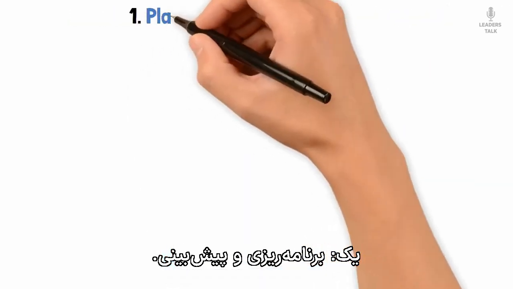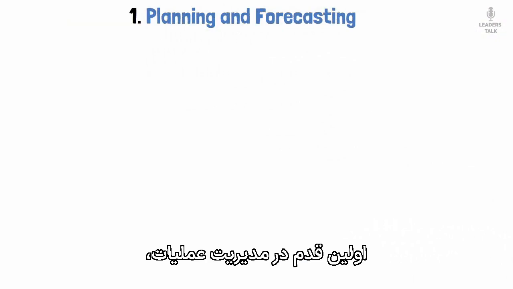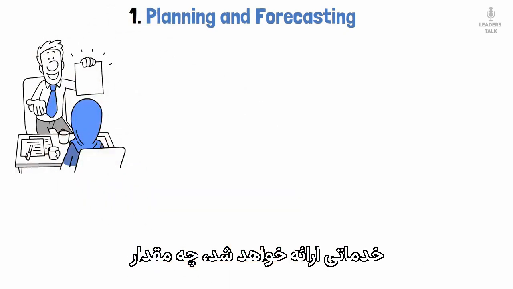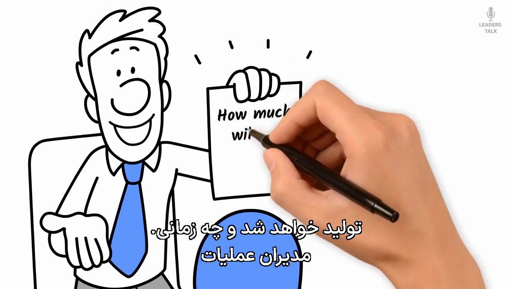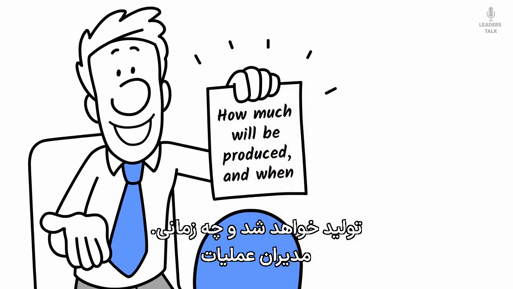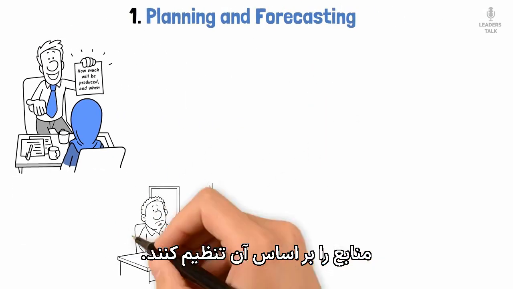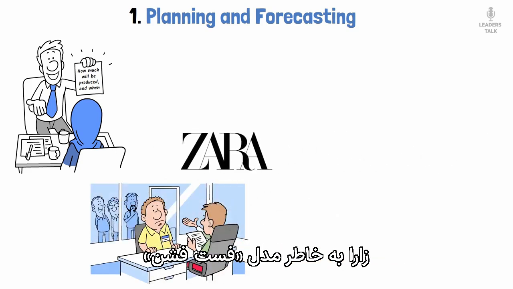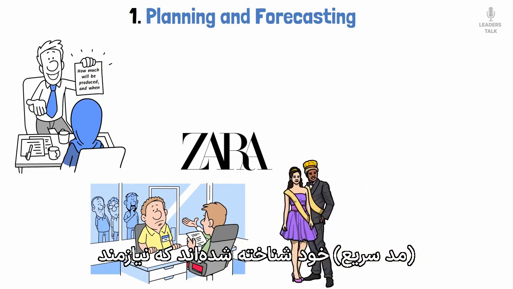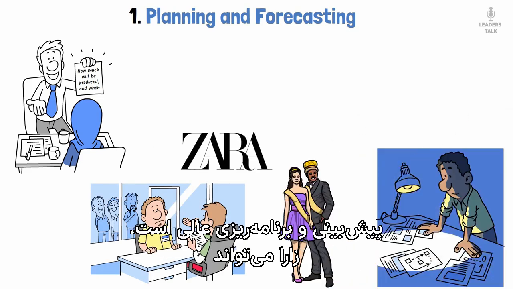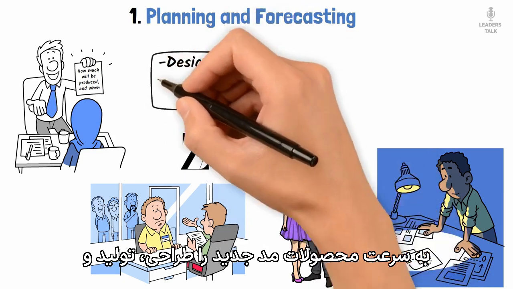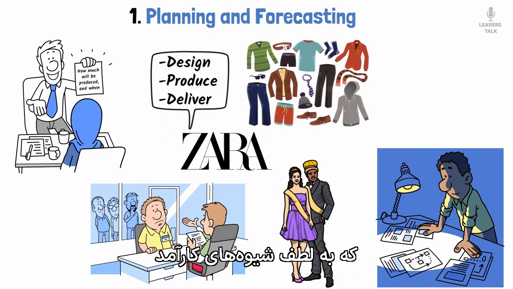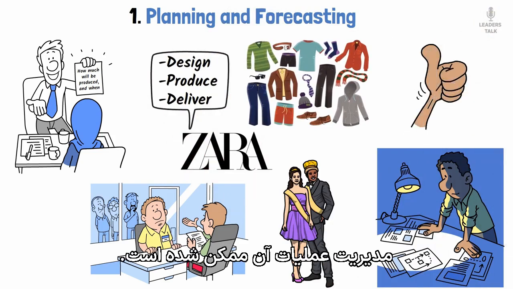1. Planning and forecasting. The first step in operations management is planning and forecasting. This involves determining what products or services will be offered, how much will be produced, and when. Operations managers need to predict customer demand and adjust resources accordingly. For example, in the retail industry, companies like Zara are known for their fast fashion model, which requires excellent forecasting and planning. Zara can quickly design, produce, and deliver new fashion items based on real-time customer demand, thanks to its efficient operations management practices.